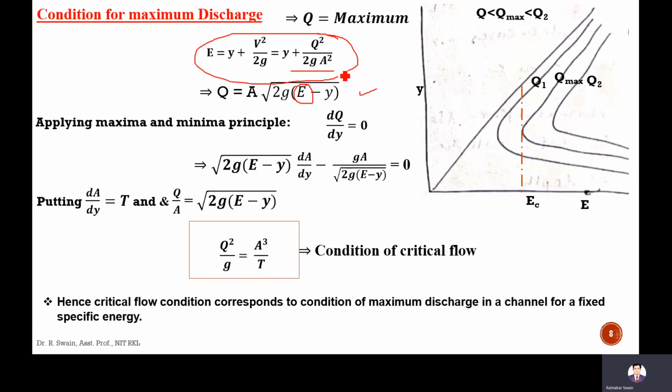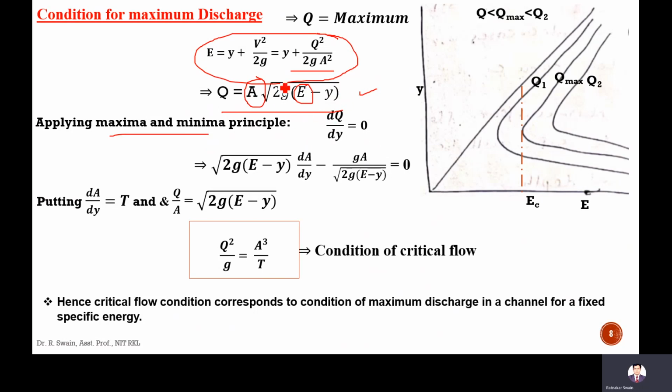Discharge is a function of y. So here this is the equation of discharge, which is a function of y. E is constant. A is a function of y. So A is a variable, y is a variable. So if you apply the maximum and minimum principle, dQ by dy is equal to 0.